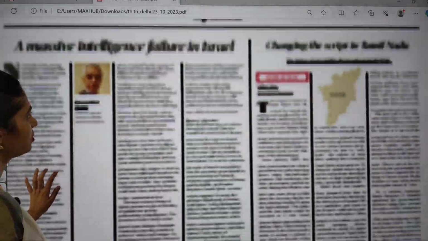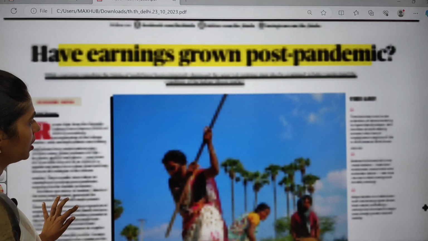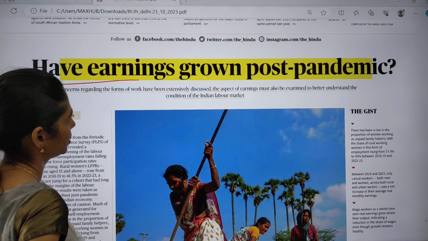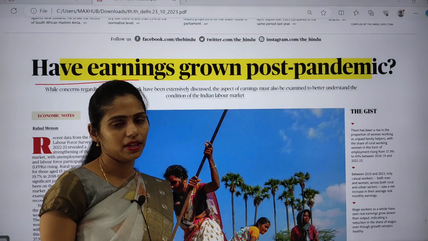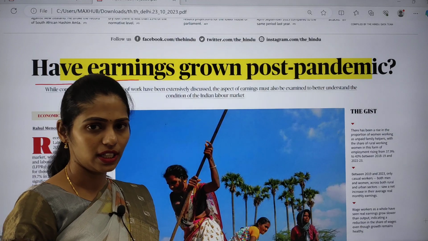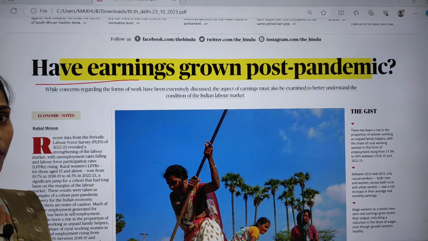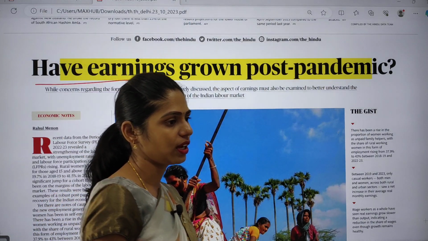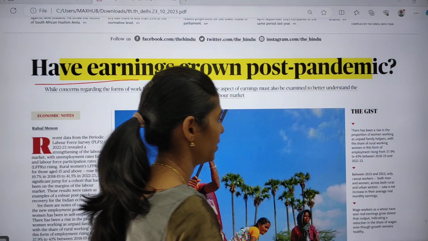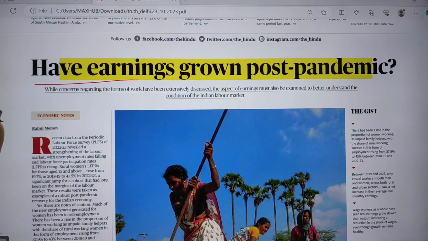And if you move on, in this context, there is one article that is Have Earnings Growth Post Pandemic. This article is talking about women's contribution in the labor force and how women are coming up, and because women are coming up, how the unemployment rate is decreasing. All these things are given in this article. So this is very important.